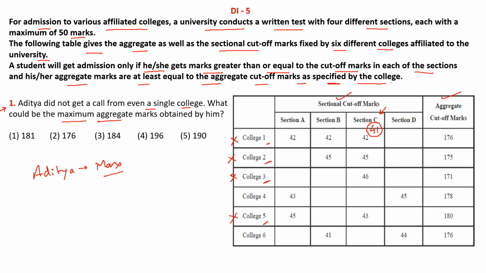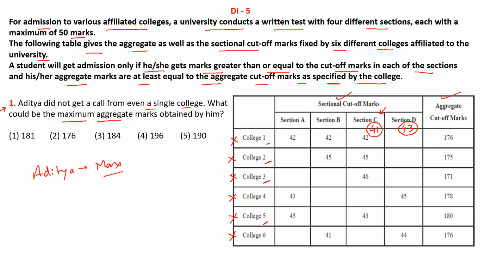Now if we consider section D, if he scores 43 marks in section D. Why am I considering 43? Because we need to maximize the score, therefore I am taking the closest value less than the sectional cutoff. Okay, so if in section D he scores 43, then he won't be able to get a call from college 4 and college 6 even.